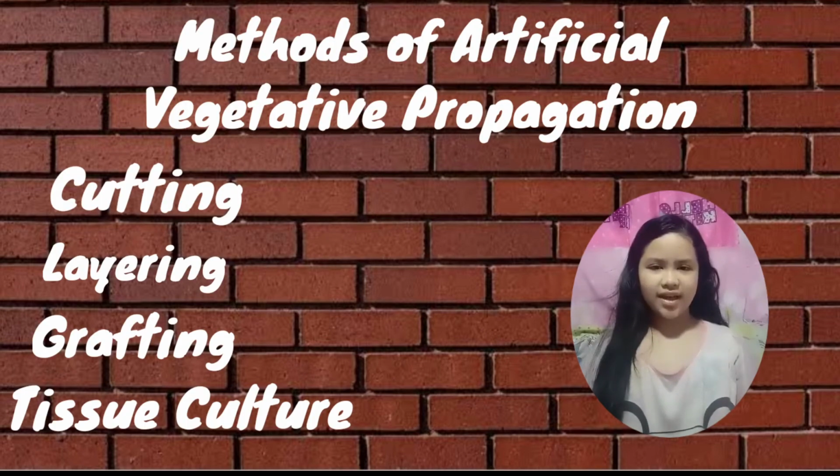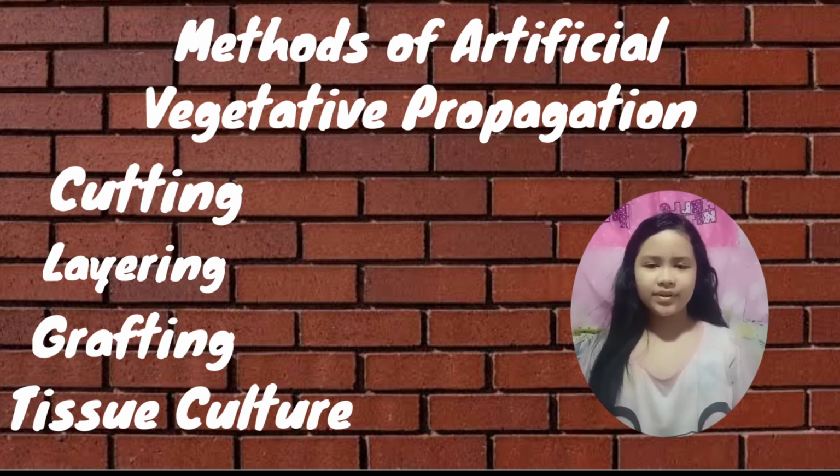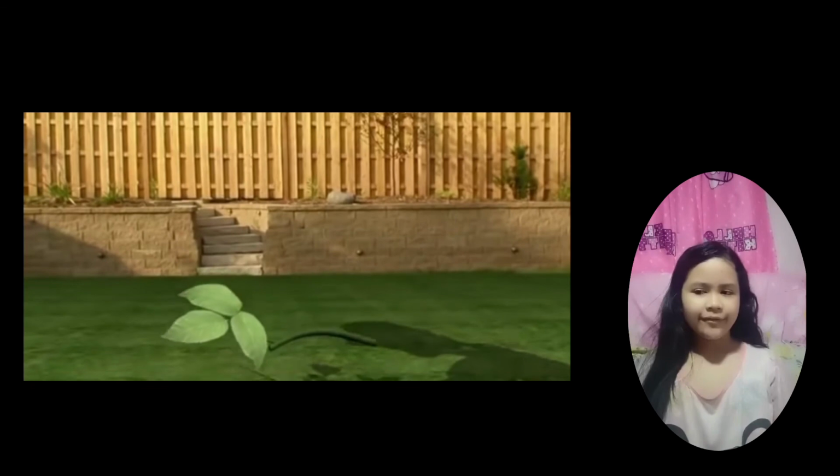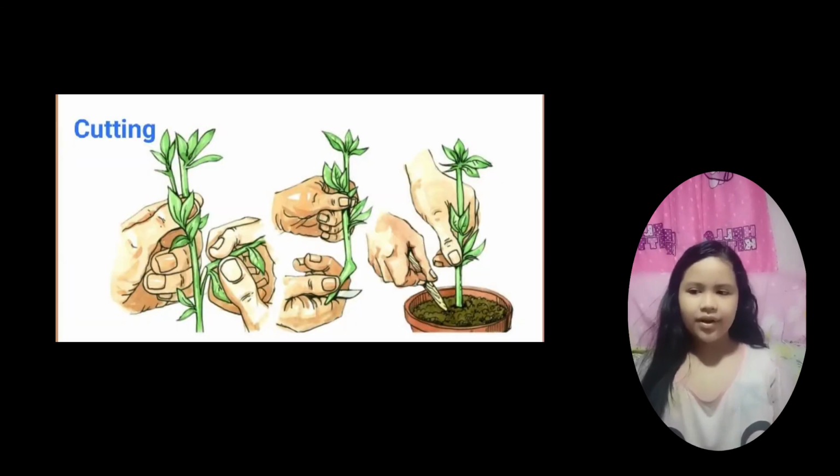Of course, Rian. Hi, I'm Rian. Now, I will give you some examples of artificial vegetative propagation. The common methods of artificial vegetative propagation are cutting, grafting, plant tissue culture, and layering. Cutting is removing a portion of the stem and fixing it in the soil to allow the growth of roots, and buds grow into shoots.